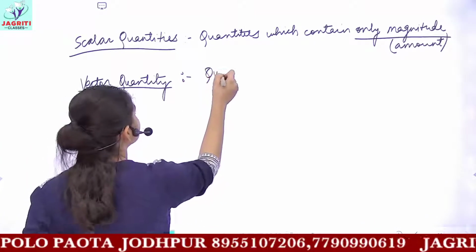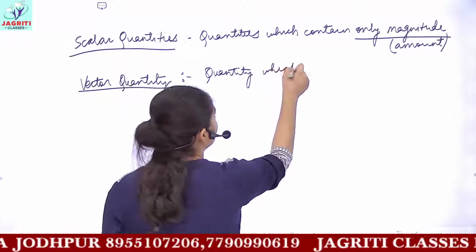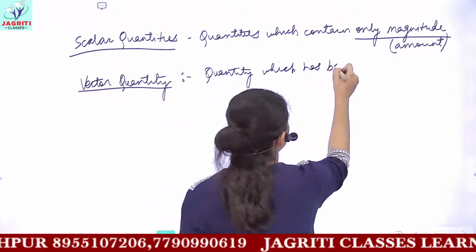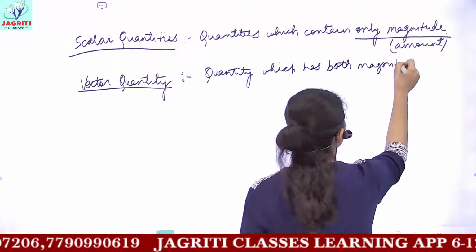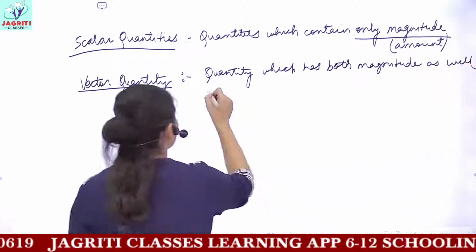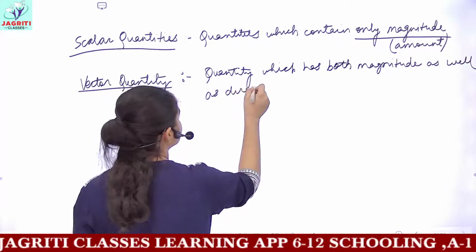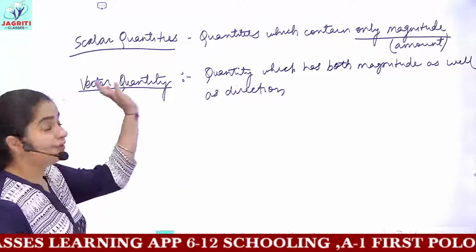That the quantity which has both things, magnitude as well as direction. These quantities are known as vector quantities.